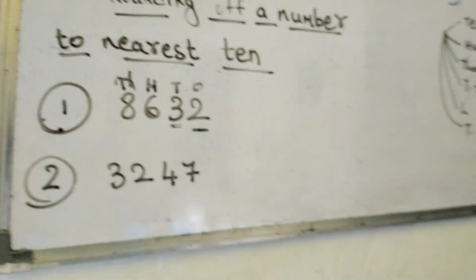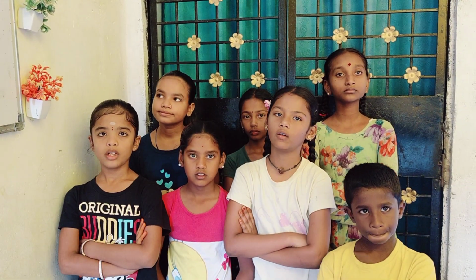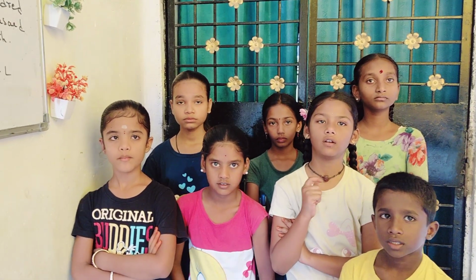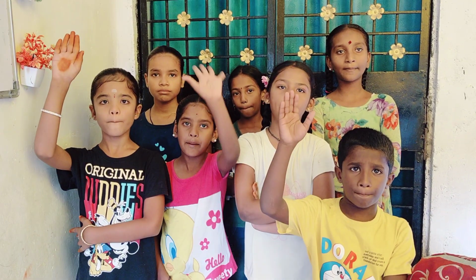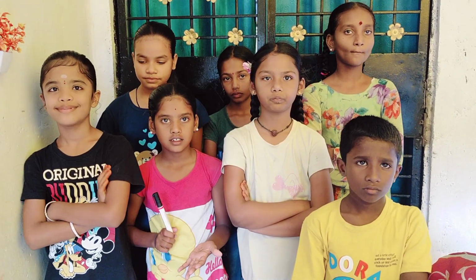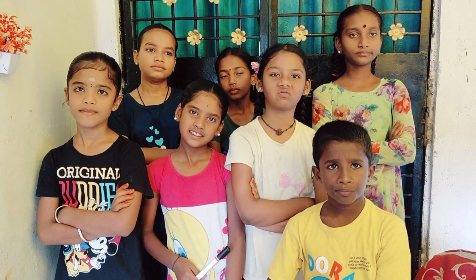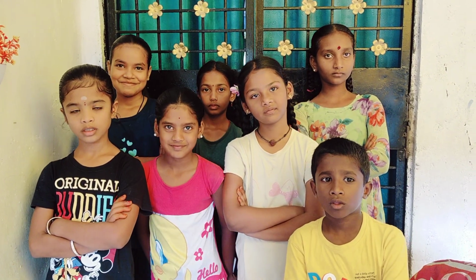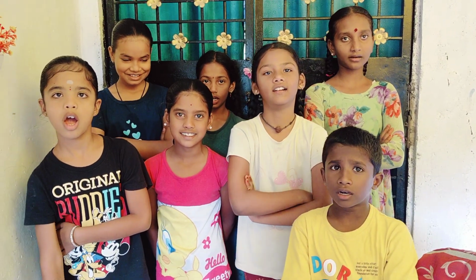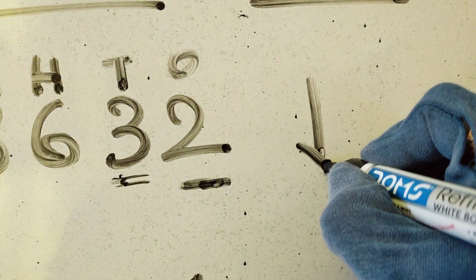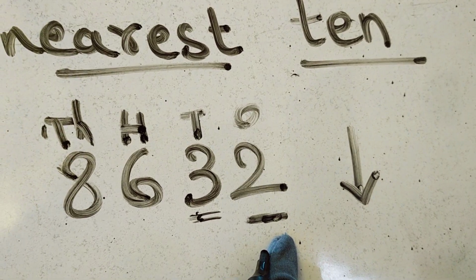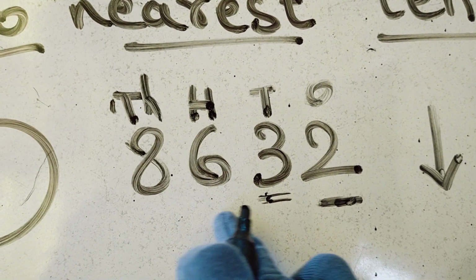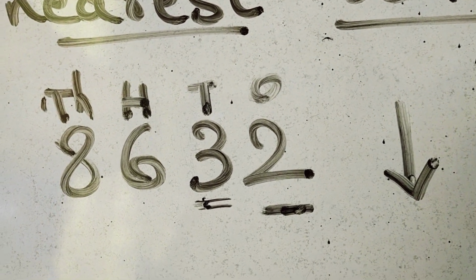Round down. What I said, if the number on the right of whatever you have to round off is less than 5, you will round down. If it is equal to 5 or more than 5, you will round up. Please remember the example of a building. Suppose you are in a 10-floor building. If you are on 2nd floor, are you near to cellar or near to terrace? Near to cellar. That means you will go down, so now you will round down. You keep the tens place as it is, and the remaining digits as it is. So 8,000 as it is.